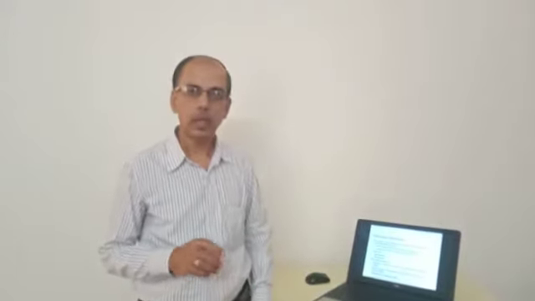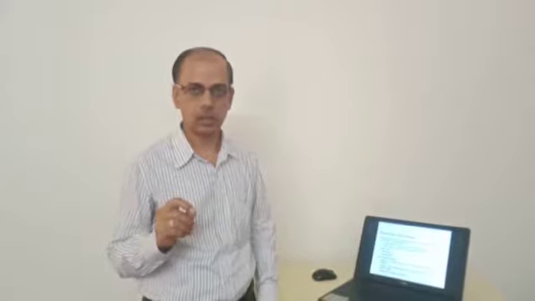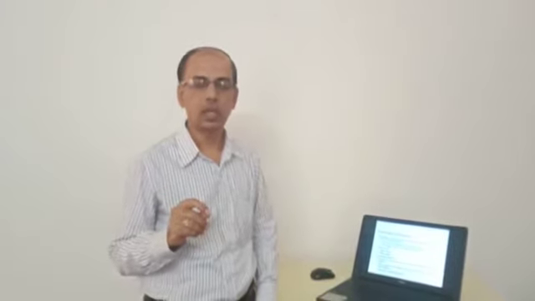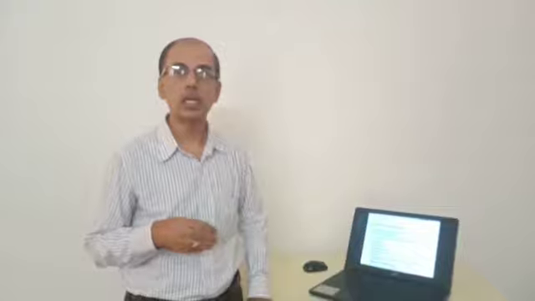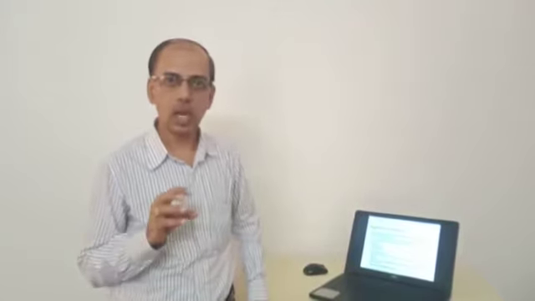Therefore, what is the function of the emitter? Emitter is always forward biased with respect to base. This is the first function. Next, the emitter supplies a large number of charge carriers. Then the third point: the emitter is heavily doped. These are the three important points about the emitter function.